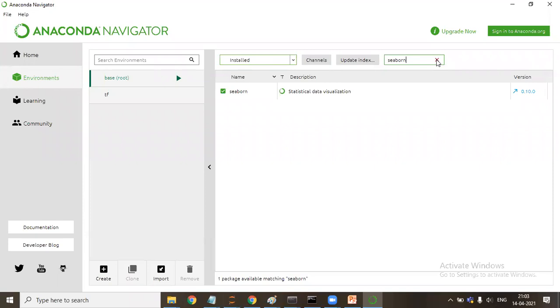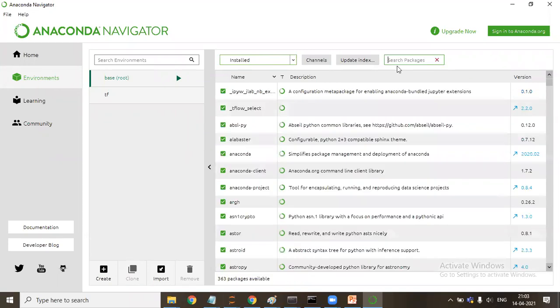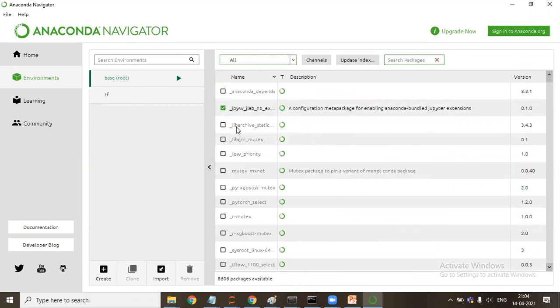So what you need to do is select all. So now it has gone. You say all. And you see, some of the packages which are not marked in green are the packages that are not installed.